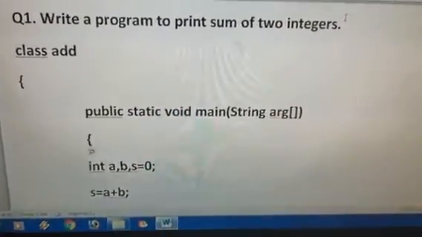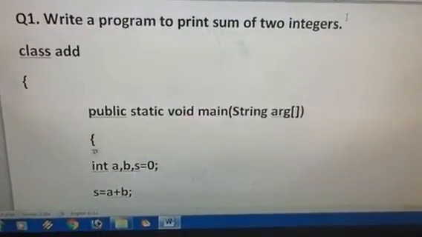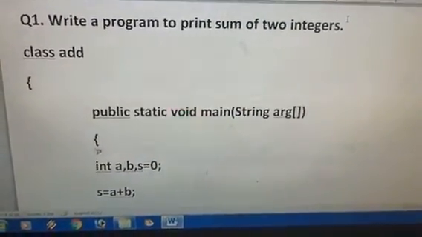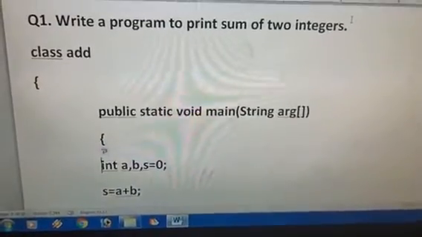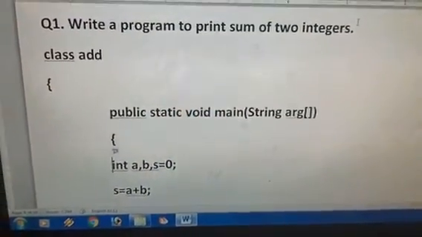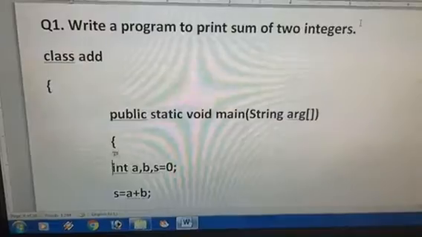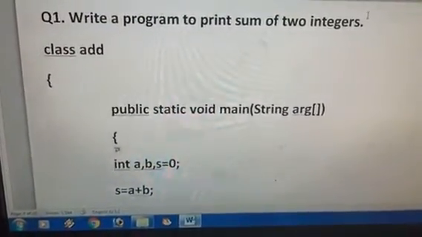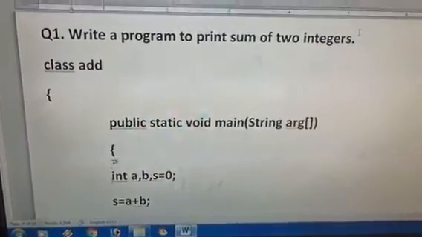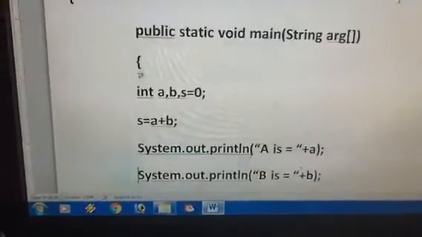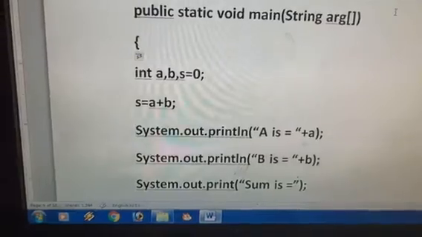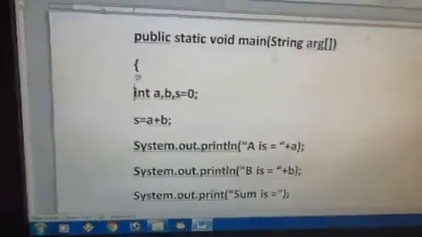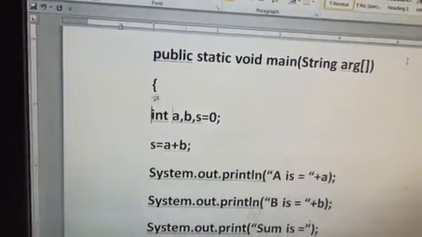So the basic algorithm or basic flowchart you can recall in your mind for printing the addition of two numbers. So two numbers, which you are either inputting or assigning a fixed value, and one more variable is required for storing the sum. So a and b I am using as constant values.